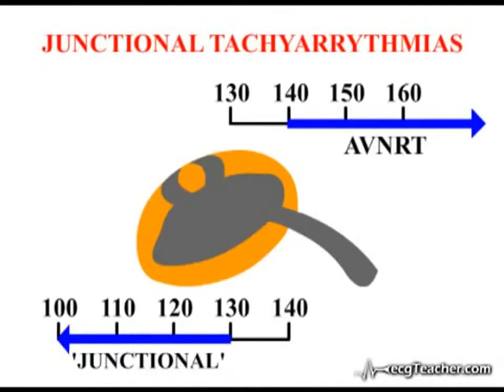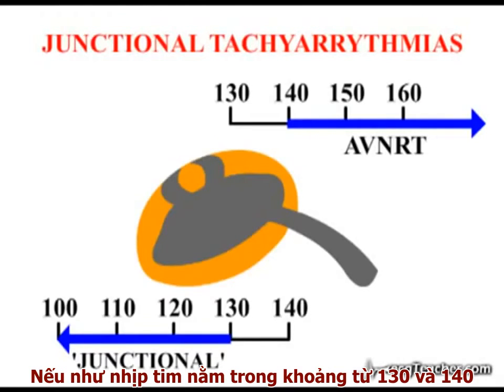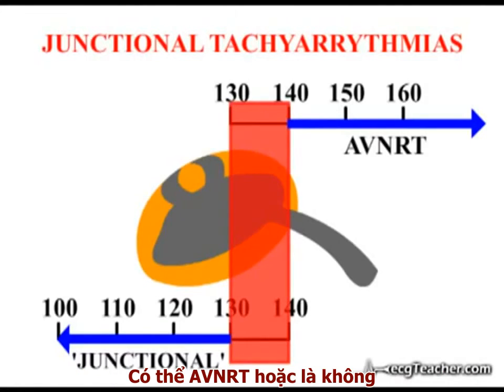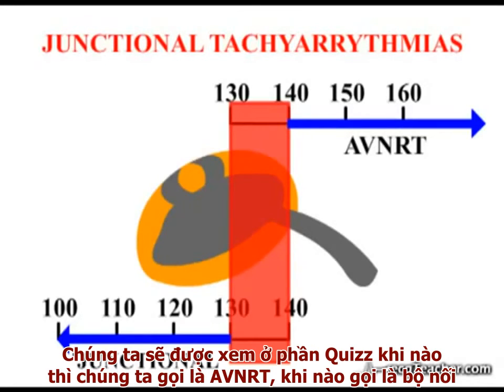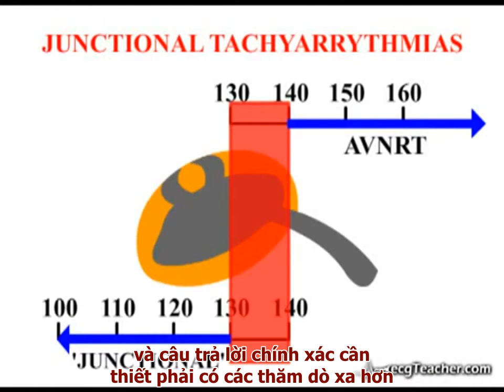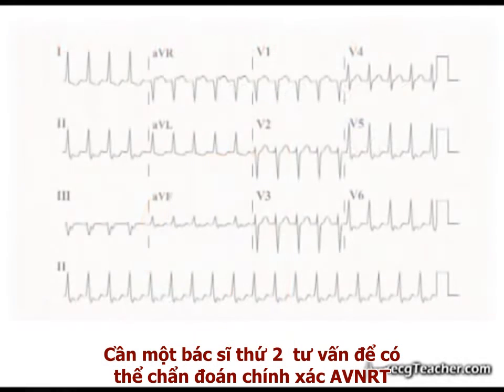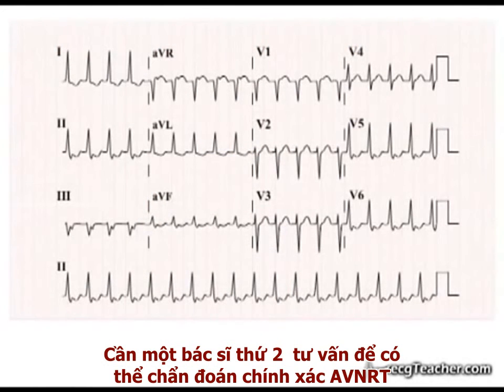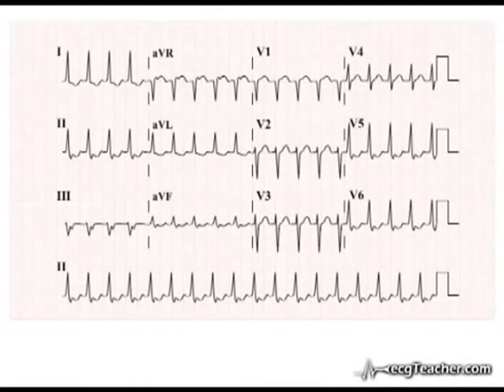You will appreciate that there is a grey area. Rates between 130 and 140 beats per minute may or may not be due to a reentrant mechanism. As we'll see in the quiz section, whether we label such an arrhythmia as AV nodal reentrant tachycardia or junctional tachycardia is largely determined by the clinical context, and a definitive answer may require further investigation. The second doctor the young lady in the case study consulted spotted all the signs and made the correct diagnosis of AV nodal reentrant tachycardia.